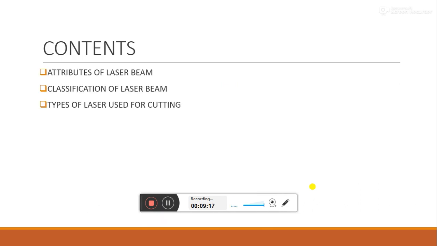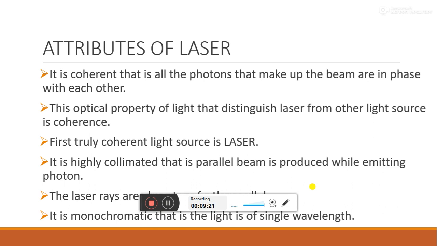So in this slide, we have the attributes of laser, classification and types of laser. What are the attributes? It is coherent. Coherent means they are all in phase. It is the first truly coherent light source. Then it is highly collimated. Collimated means parallel laser rays. The laser rays are perfectly parallel. Then it is monochromatic, which means it has a single wavelength.